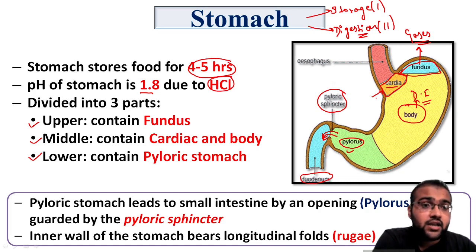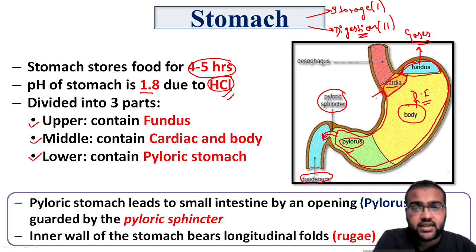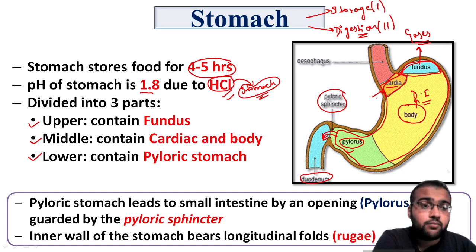Then there is a membrane known as the mucous membrane, which is present on the inner side of the stomach to protect the organ from the concentrated acid, because HCl is a strong concentrated acid and it also harms the cells present in the stomach. Hence this mucus helps to protect the stomach from HCl. There is a thick membrane of mucus on the inner side of the stomach, which prevents the stomach from the hydrochloric acid present in it.